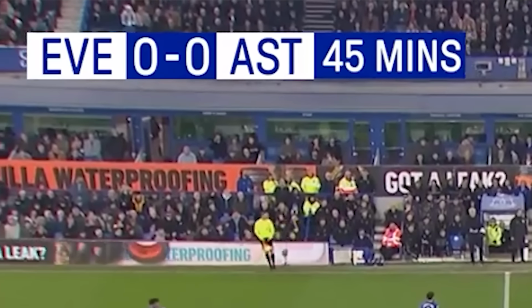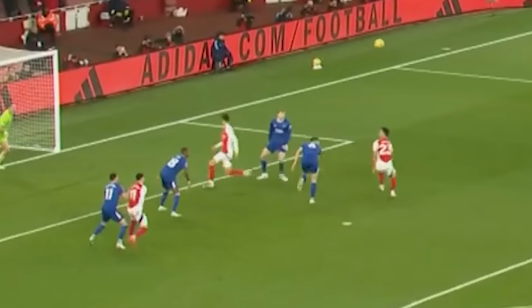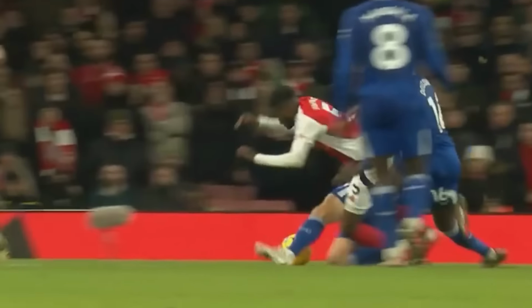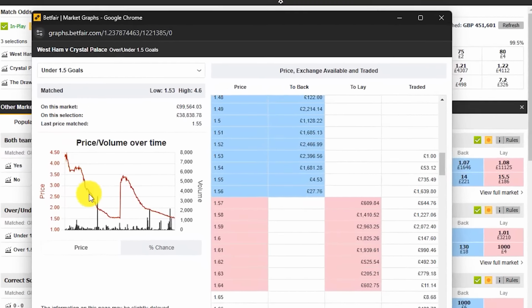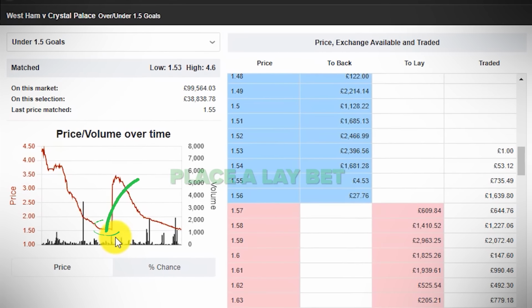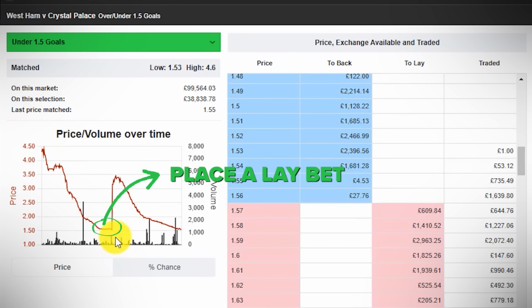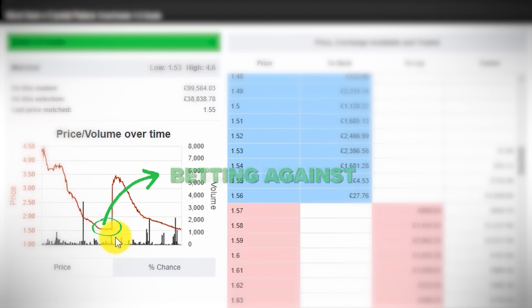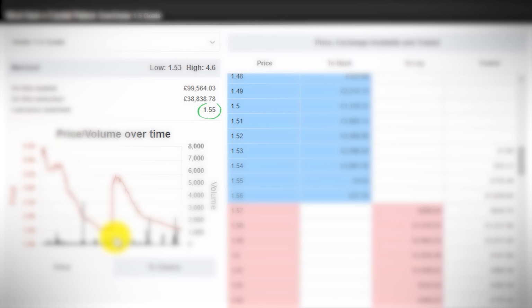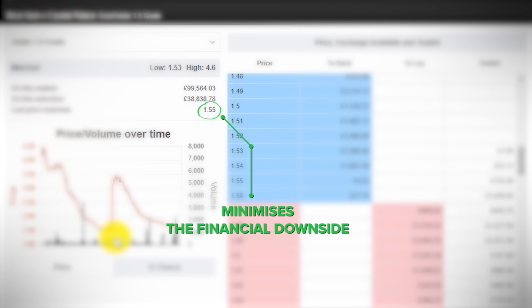Now, if the first half is unfolding as expected with both teams playing cautiously, it's time to take the next step. Here's what we do. At halftime or early in the second half, we place a lay bet on the under 1.5 goals line. For clarity, we're betting against there being 1.5 goals here. Ideally, the exchange's betting odds will be between 1.4 and 1.6 for this bet. This odds range minimises the financial downside whilst providing a strong upside.